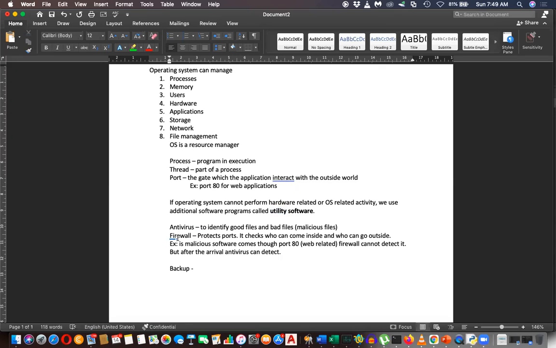Firewall is application management and network management, done by the firewall. Backup is a file management part, done by backup software. Keeping copies is also done by backup software. These are utility software.